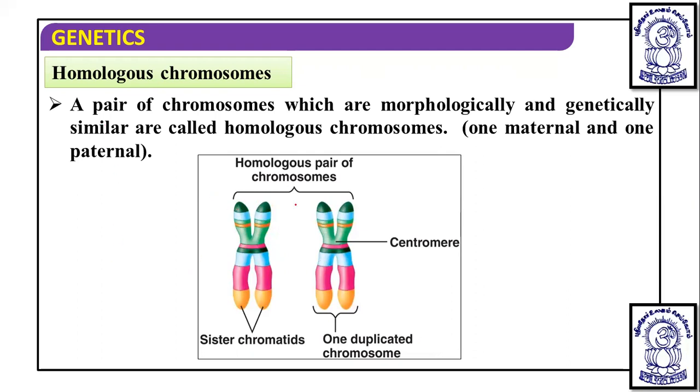This is one chromosome, this is another chromosome, so it is a pair of homologous chromosomes which are morphologically and genetically similar. And in a chromosome, you will find the presence of a centromere here. This is a chromatid. When two chromatids are joined by a centromere, then they are known as sister chromatids. Two sister chromatids join and form a chromosome, and it is a duplicated chromosome, means it is a copy of this one, but it actually has differences.